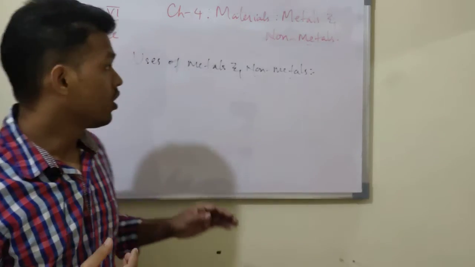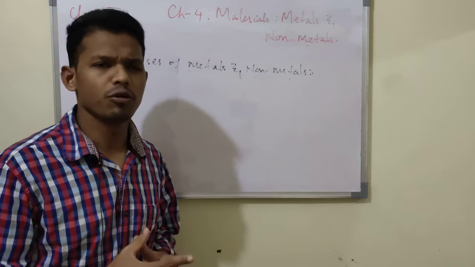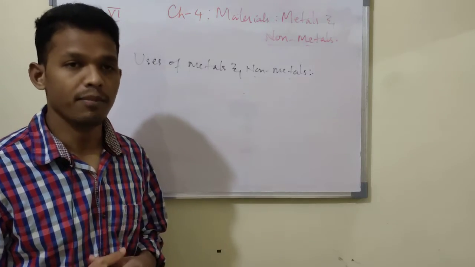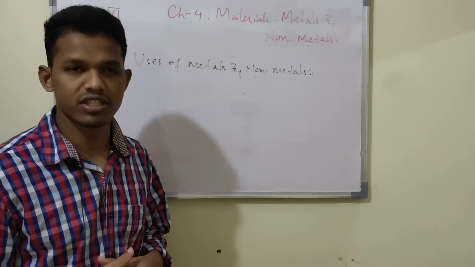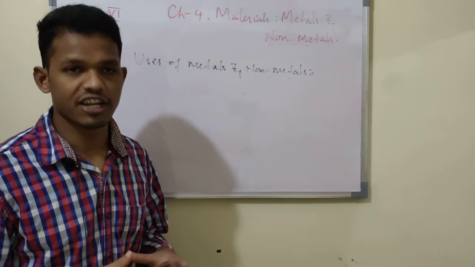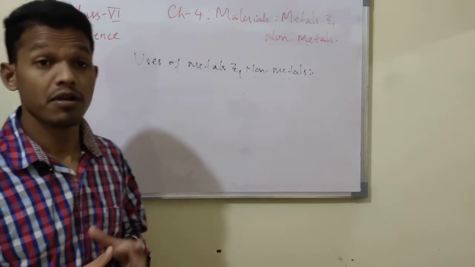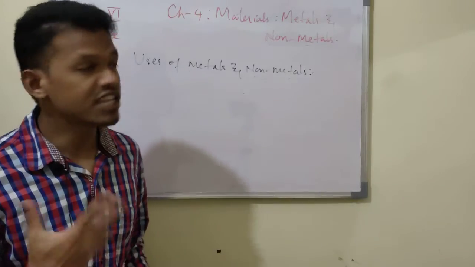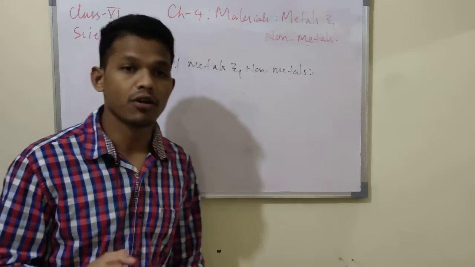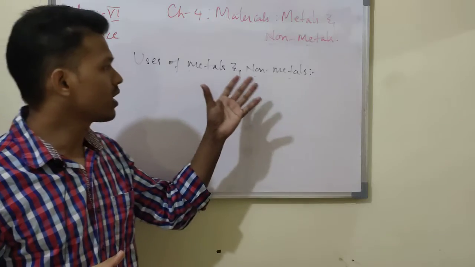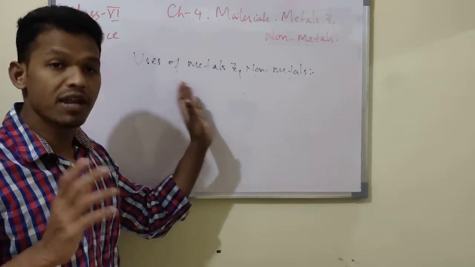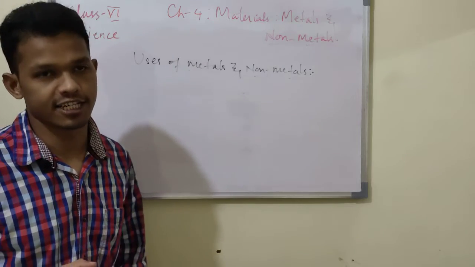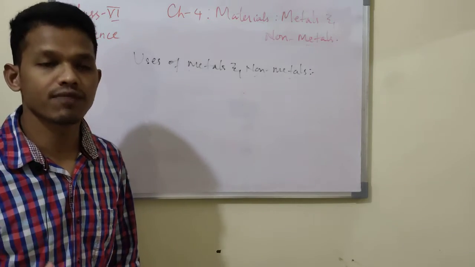These are the non-metals. Metals have a very wide variety of uses in our day-to-day life. Iron is used for constructing buildings. Aluminum is used for making utensils and various appliances, electronic appliances, and various kinds of machines, aircraft, and aeroplanes. Already we know the main uses of these metals and non-metals. They have a variety of physical and chemical characteristics, therefore they are used for various purposes.